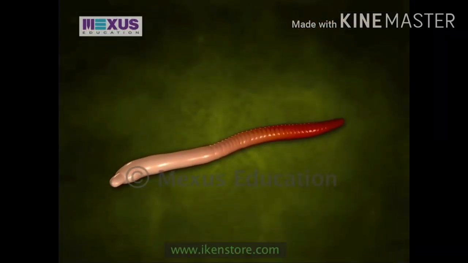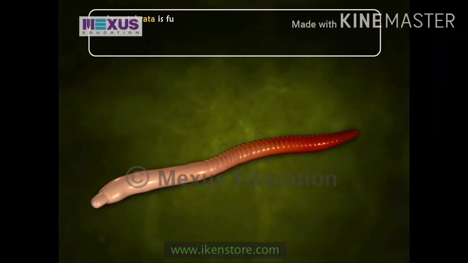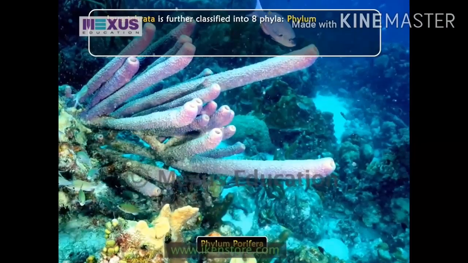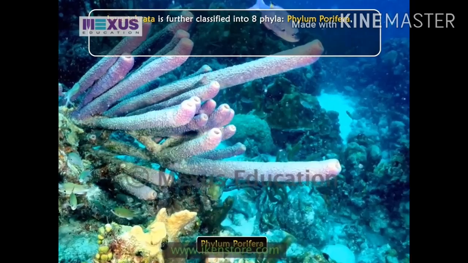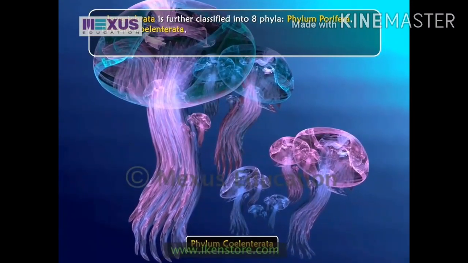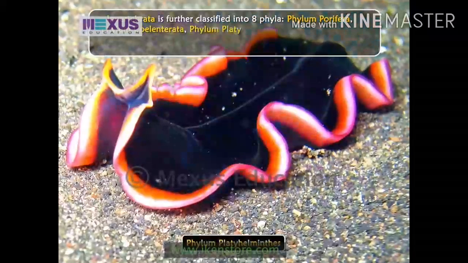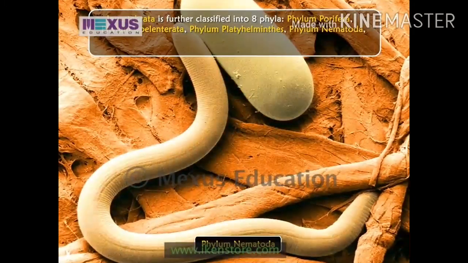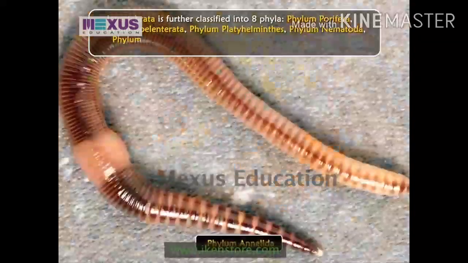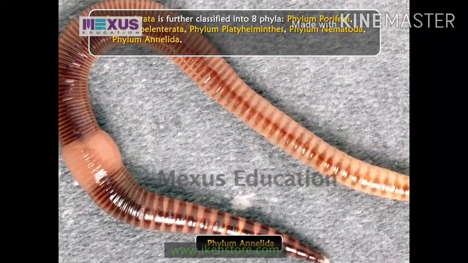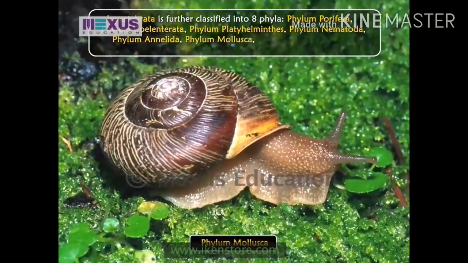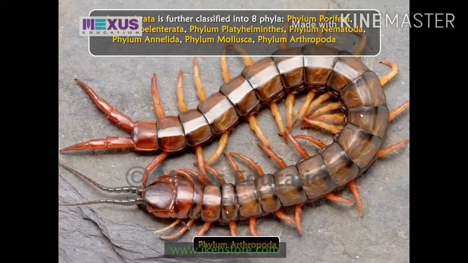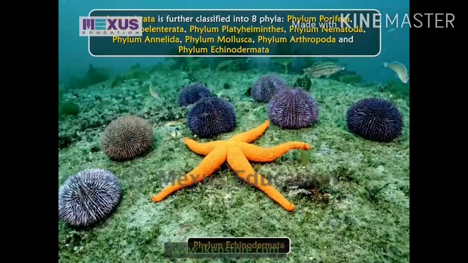Let's first take a look at Invertebrata, which is further classified into 8 phyla. Phylum Porifera, Phylum Coelenterata, Phylum Platyhelminthes, Phylum Nematoda, Phylum Annelida, Phylum Mollusca, Phylum Arthropoda, and Phylum Echinodermata.